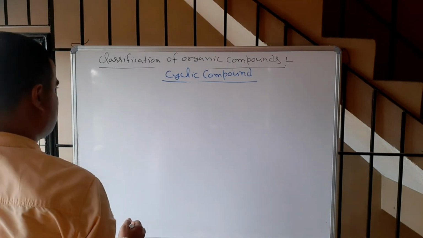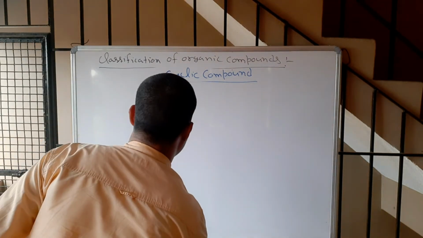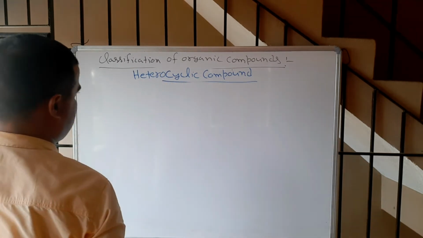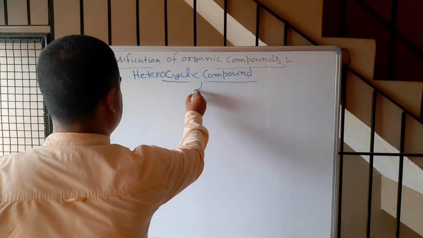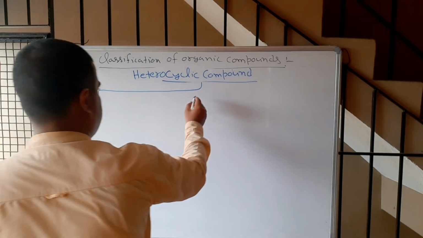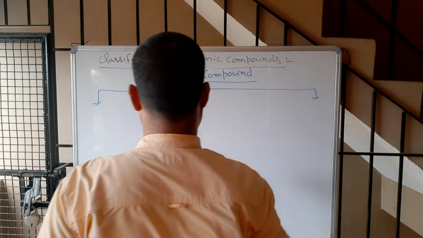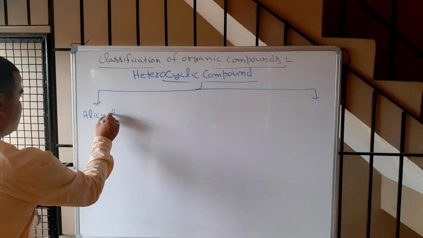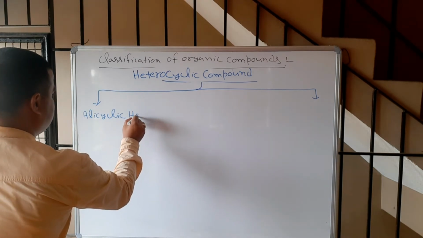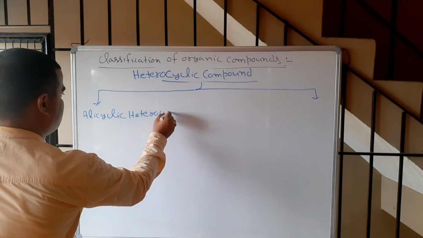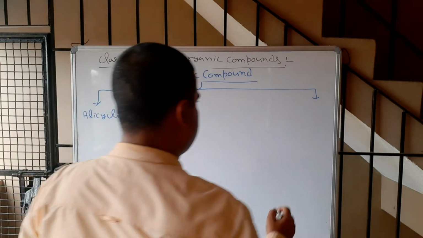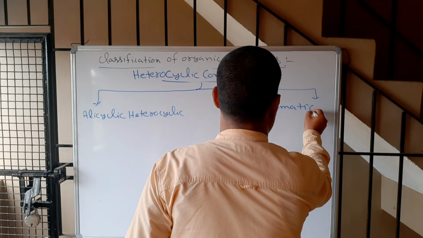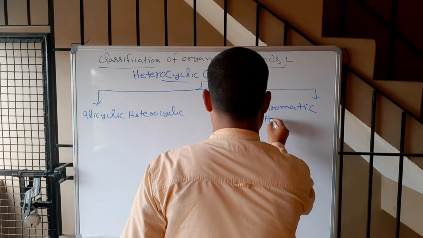Heterocyclic compound. Now heterocyclic compound is also divided into 2 categories. One is alicyclic heterocyclic, and second is aromatic heterocyclic.